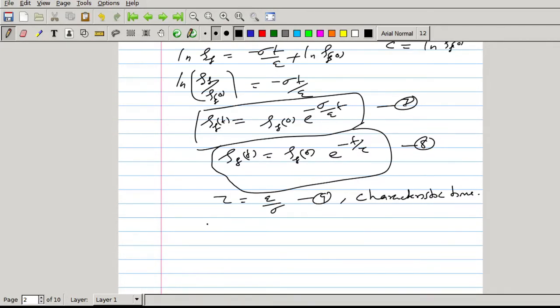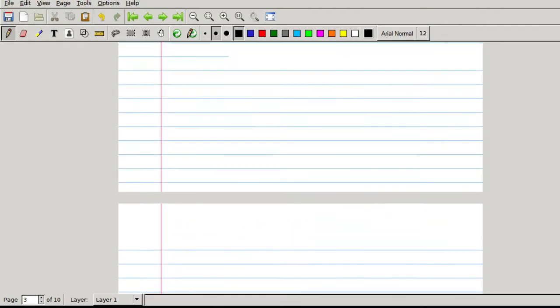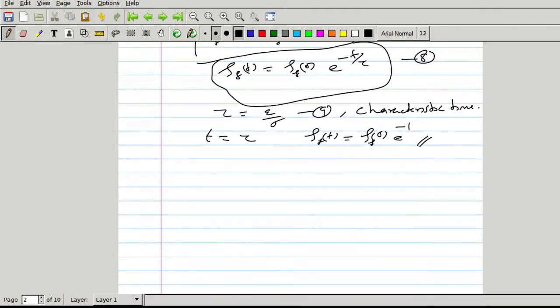At time t equal to tau, rho f of t is equal to rho f 0 e raised to minus 1. That means the volume charge density reduces to 1 by e of its initial value, which is negligible. So during tau time, the volume charge density is dissipating to the surface, and hence becomes negligible when t equal to tau.